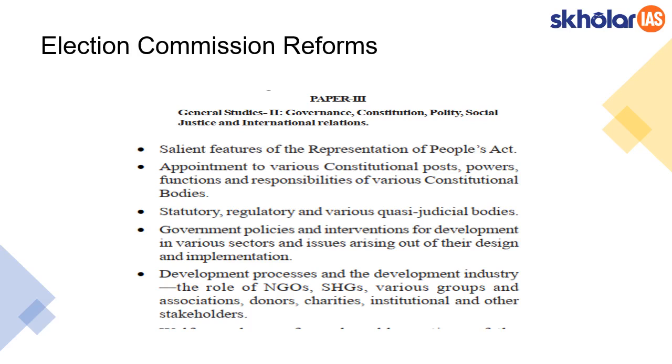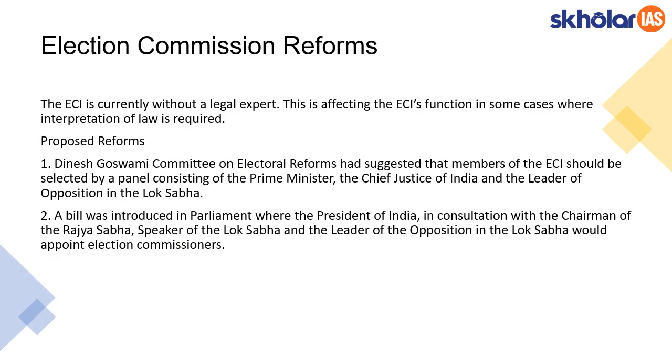Let's move on to the third article, Election Commission reforms. This would come under the GS2 paper, under the section constitutional posts and various constitutional bodies. Before we get into this article, we have to understand the composition of the Election Commission of India. Article 324 of the Constitution states that the Election Commission would have a Chief Election Commissioner and any number of election commissioners as may be decided by the President. So the Constitution hasn't set any number for the strength of the Election Commission, and it has left it to the discretion of the President.